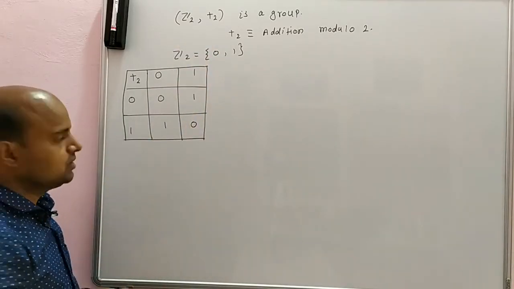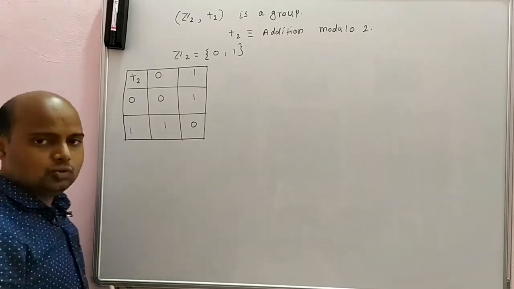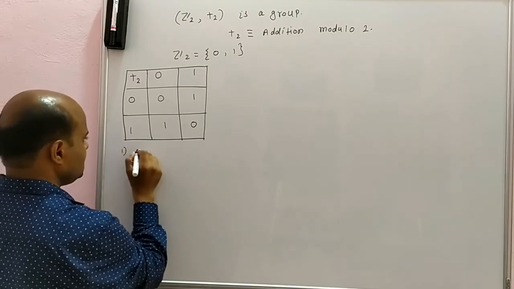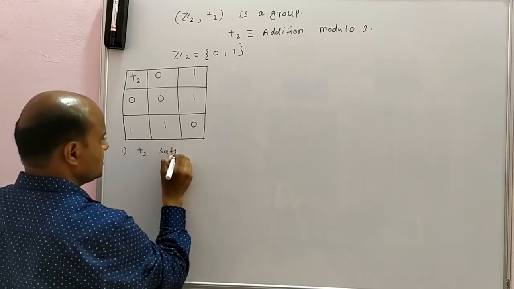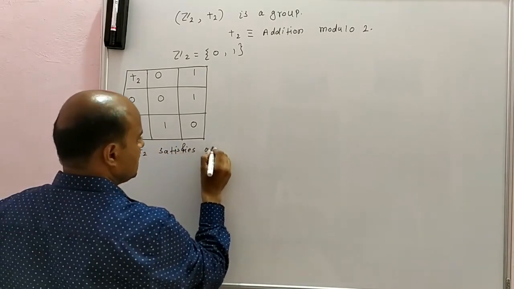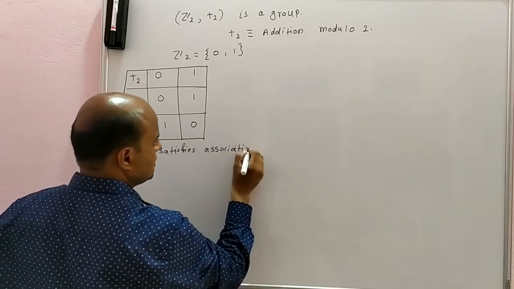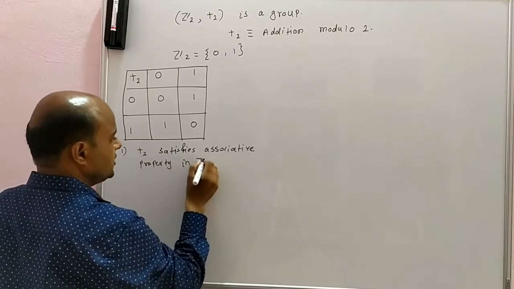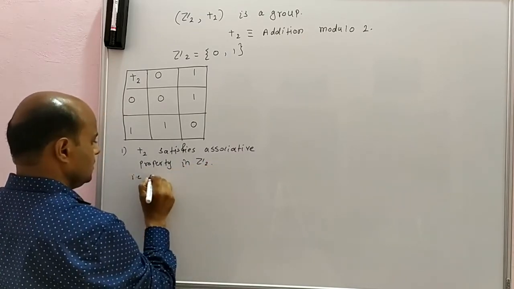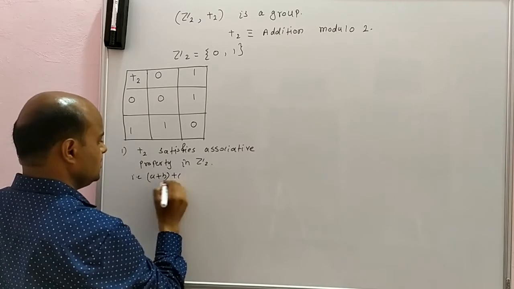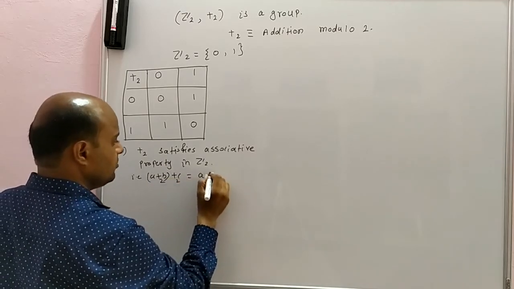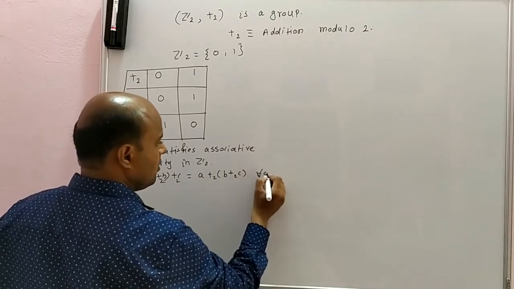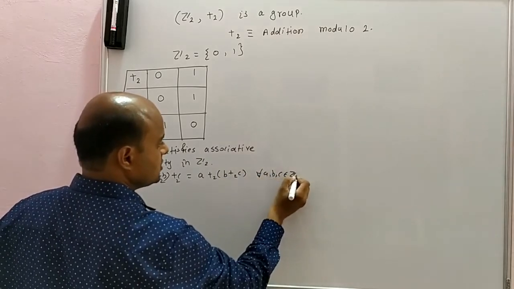How can we see this? Addition modulo 2 satisfies the associative property in Z2, that is, (a plus b) plus c is equal to a plus (b plus c) for all a, b, c belonging to Z2.